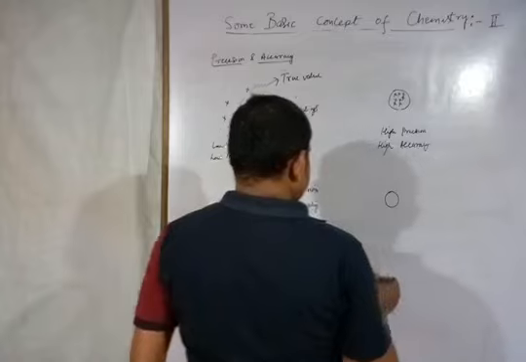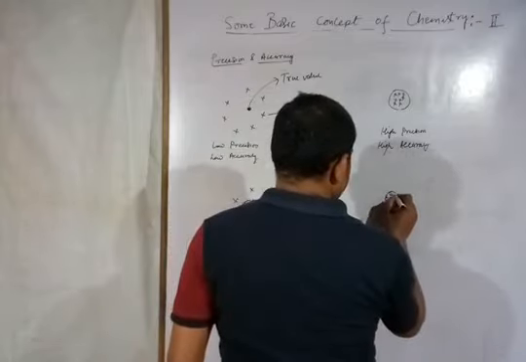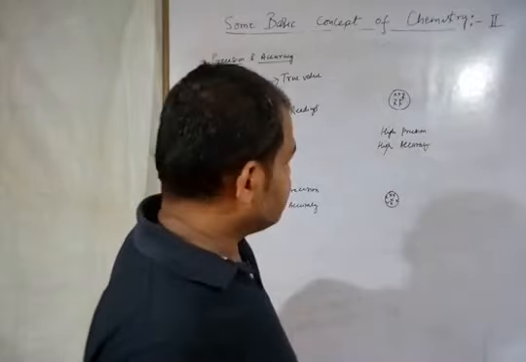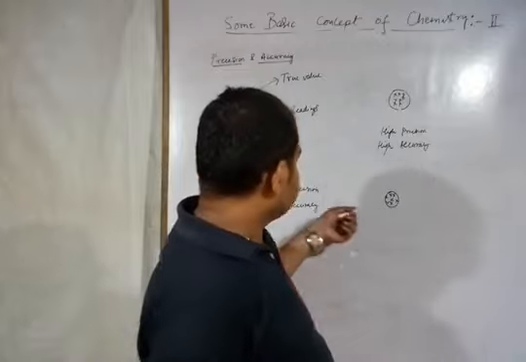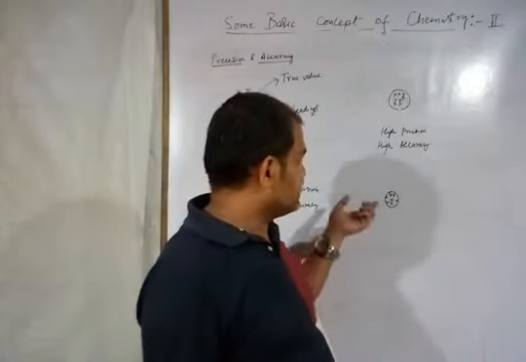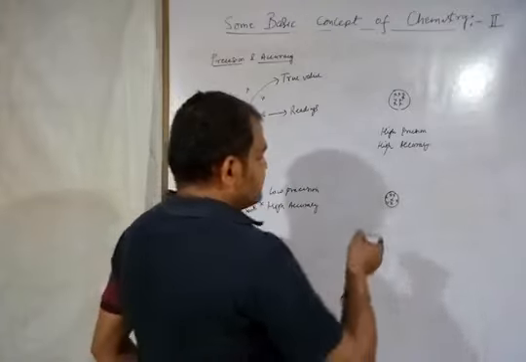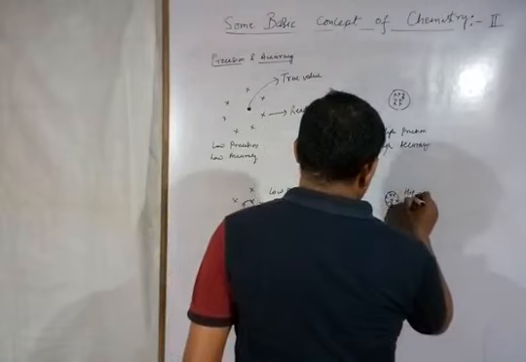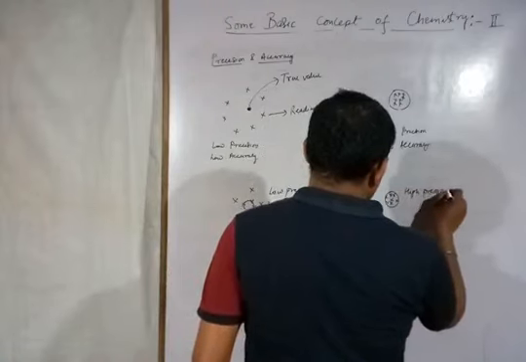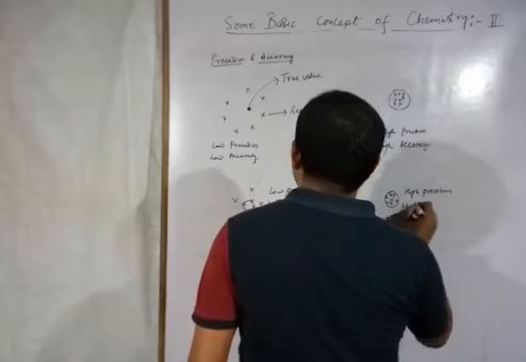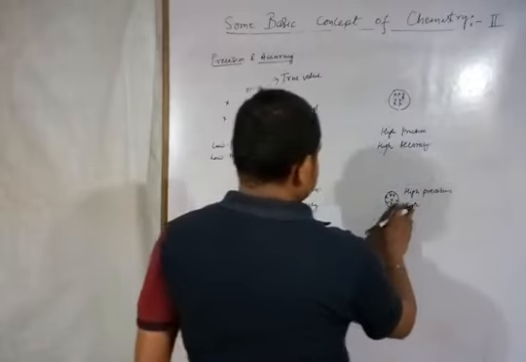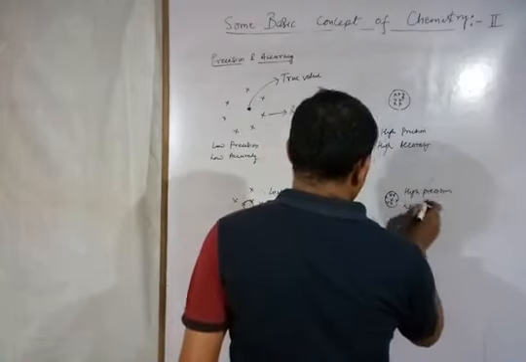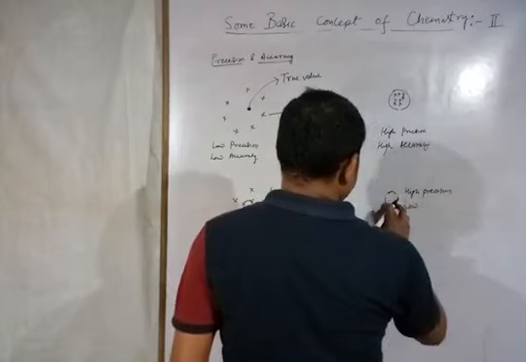And the last case: suppose this is a target and all are hitting the target but not close with each other. This is a very typical case. If all are hitting the target, there should be closeness, but the opposite is also possible, where all are close with each other. That means high precision and low accuracy.